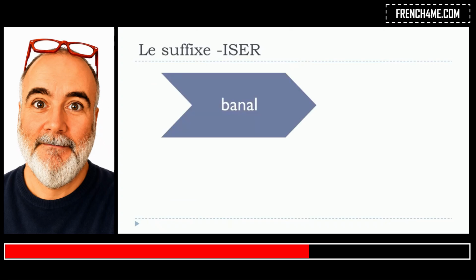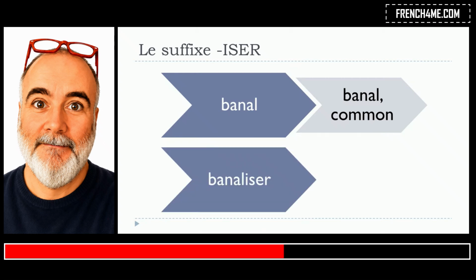The first one is banal. Here is the meaning in English. If we want to make a verb out of this adjective, then we only need to put this ISER at the end, and then you will get banaliser. So adjective banal, verbe banaliser.